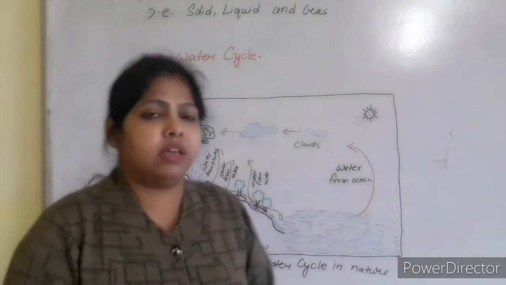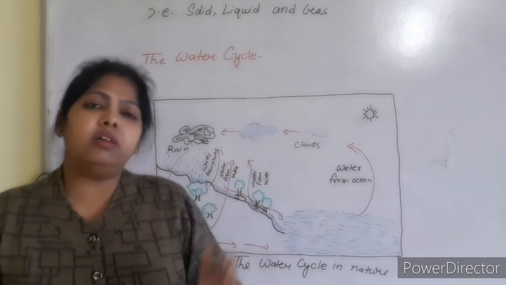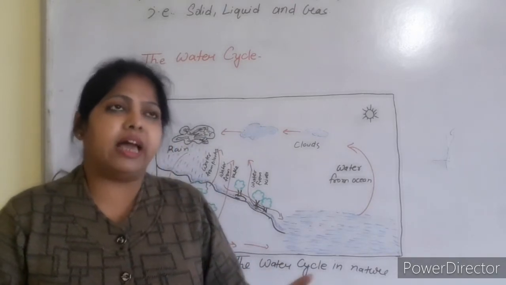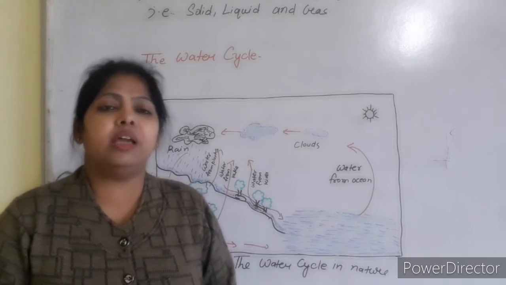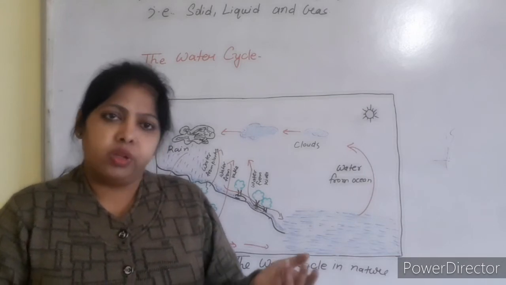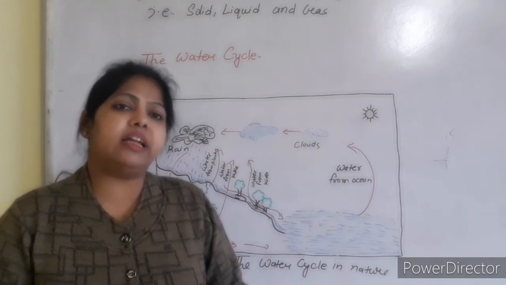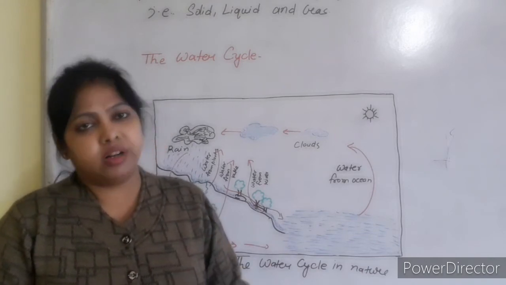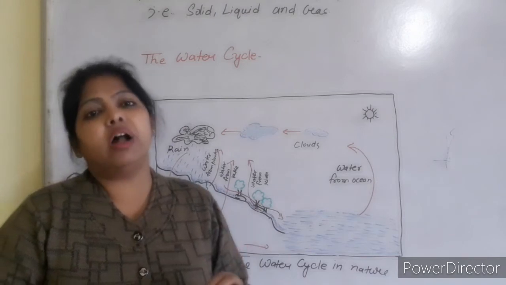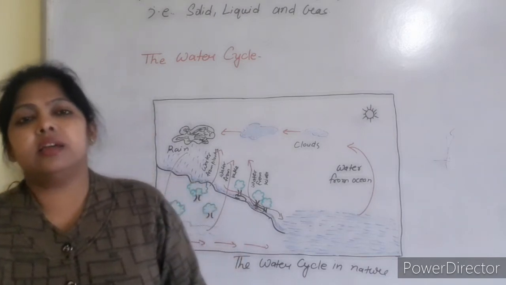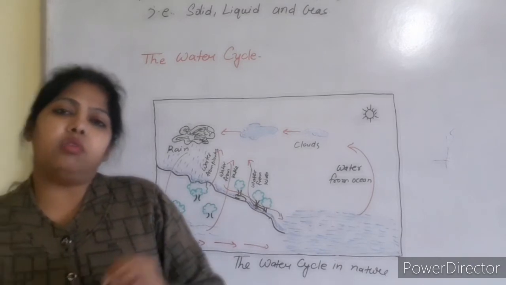When we heat the water of the water bodies, like ponds, streams, lakes, rivers, it slowly turns into water vapor. And when this water vapor slowly rises to a certain height, it cools down, and what happens?